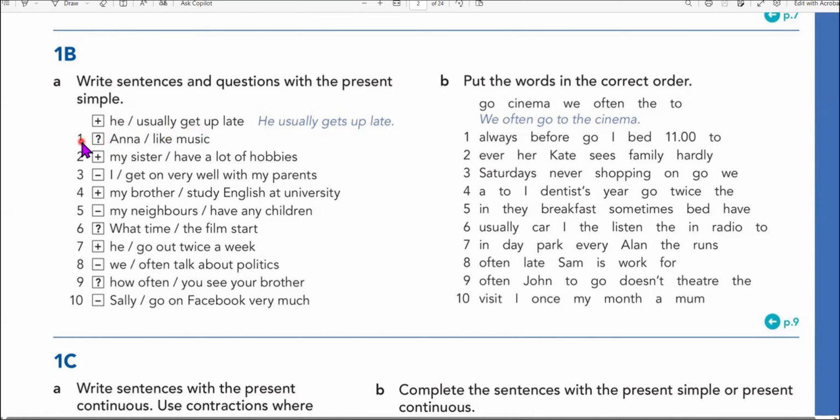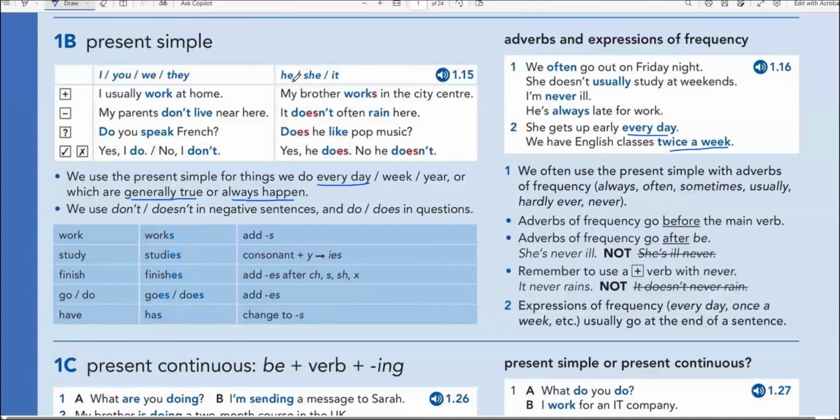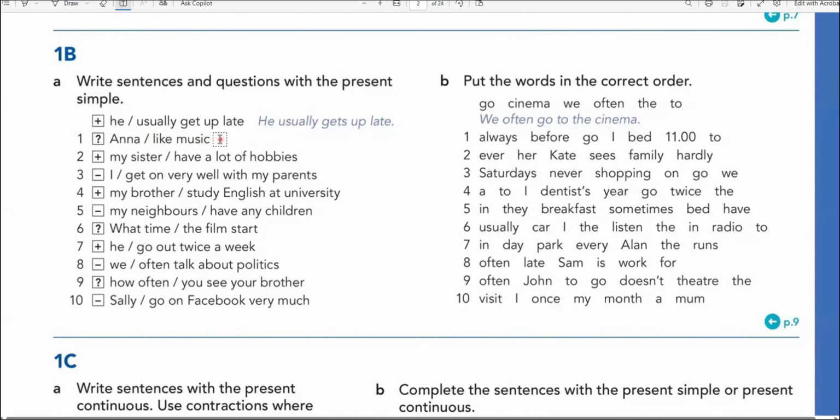Now, number one is question. Anna like music. So Anna is she. So for she, if I want to make question, I must use does. As you can see, he, she, it, we must use does. So it will be, does Anna like music? That's it. Does Anna like music?